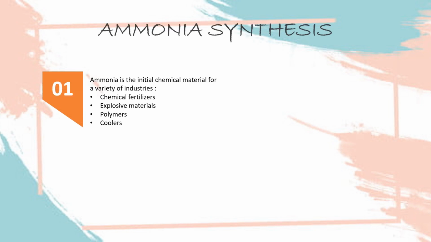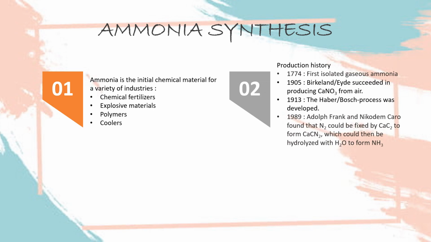Ammonia synthesis is a very important process in chemical complex because ammonia is the initial chemical material for a variety of industry such as chemical fertilizer, explosive materials, polymers, and coolers. Then the production history of ammonia.